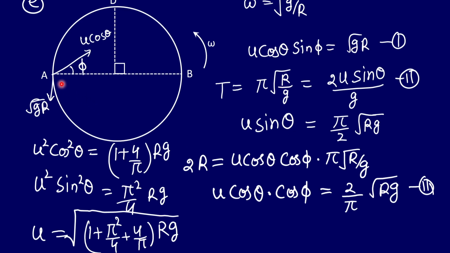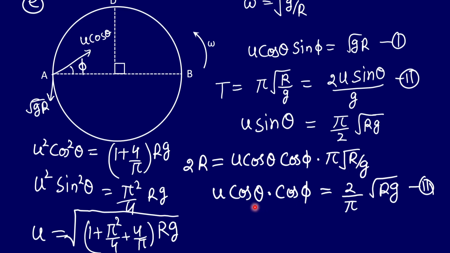Now we can just apply the range condition, right? So the horizontal range along this line AB, that is equal to 2r, the diameter, will be equal to the velocity along this direction, that is u cos theta into cos phi, multiplied by time.